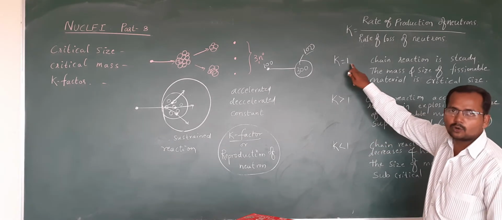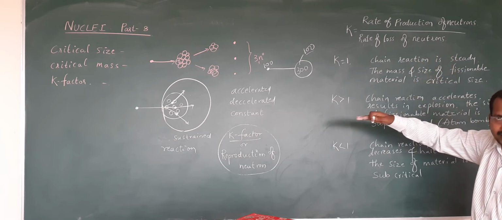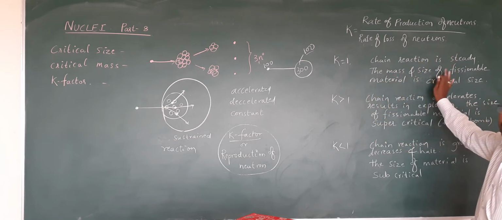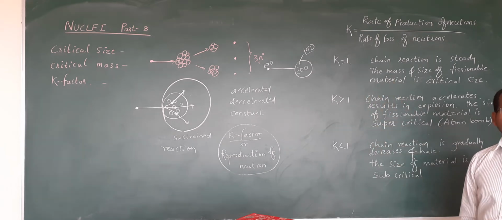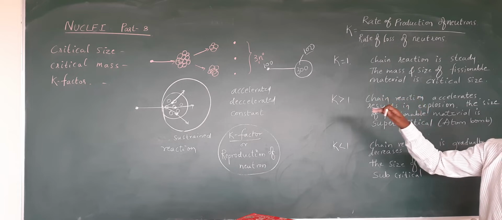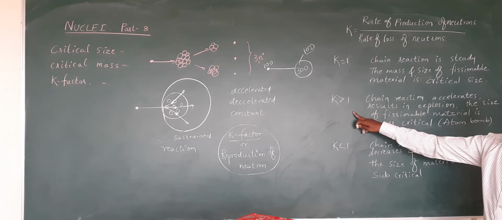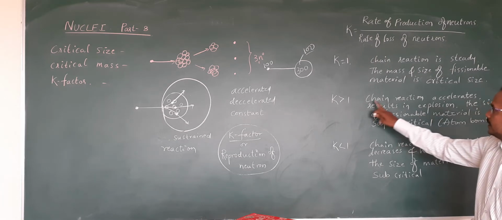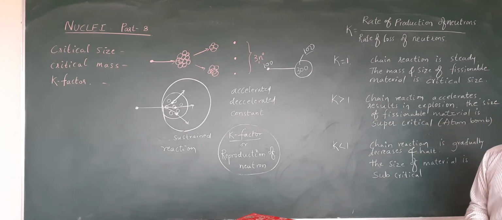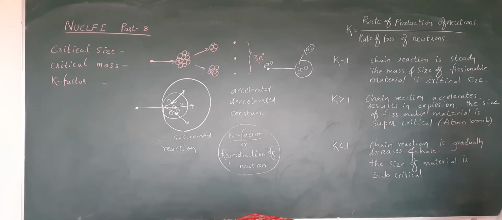If the K factor is equal to 1, the chain reaction is steady, nothing but the reaction is constant. At that time, the mass and size of the fissionable material is the critical size. That means at the critical size or critical mass, the reaction is steady. If K is greater than 1, the multiplication factor is greater than 1, then the chain reaction accelerates, which results in an explosion. The size of the fissionable material at that time is the super critical size.